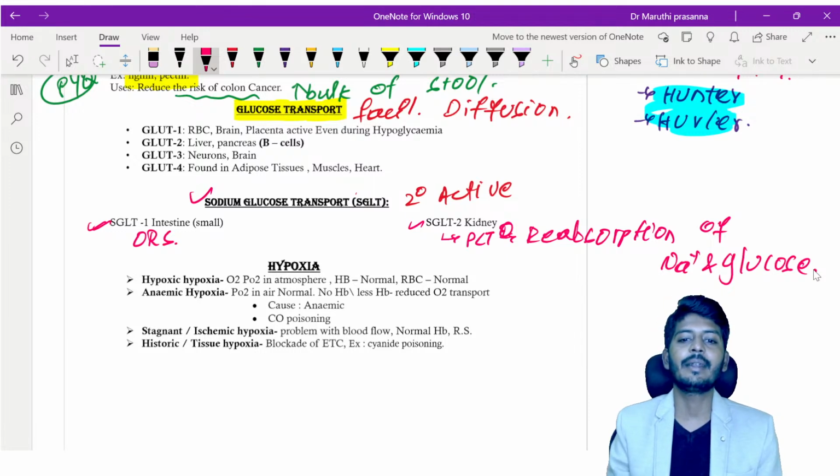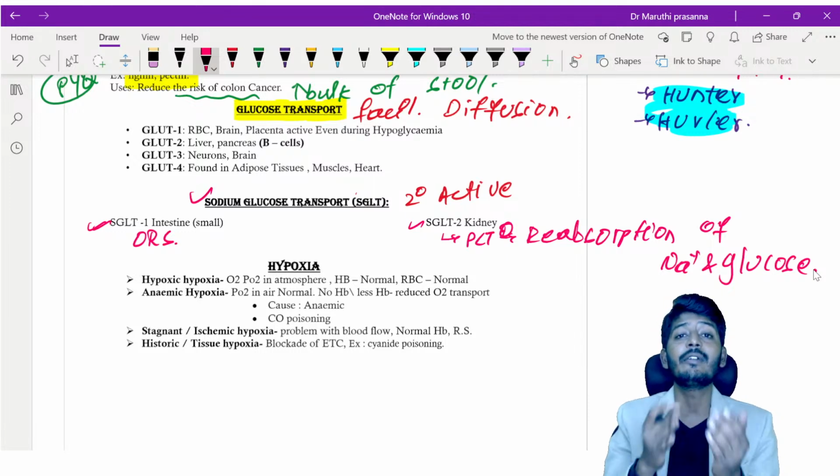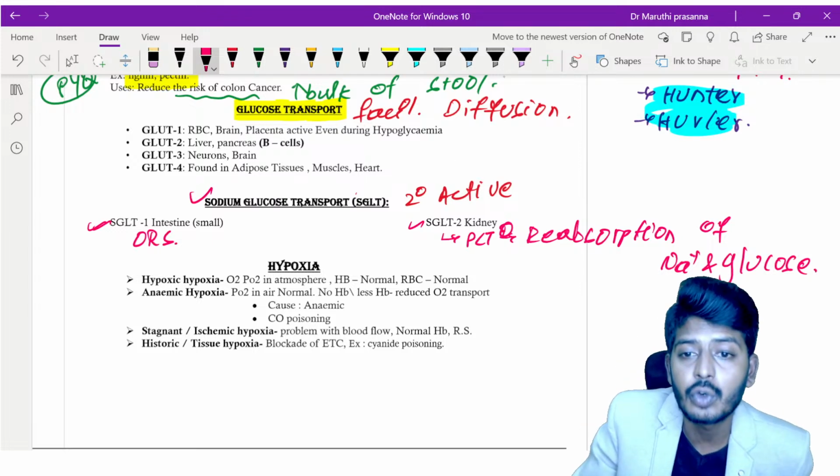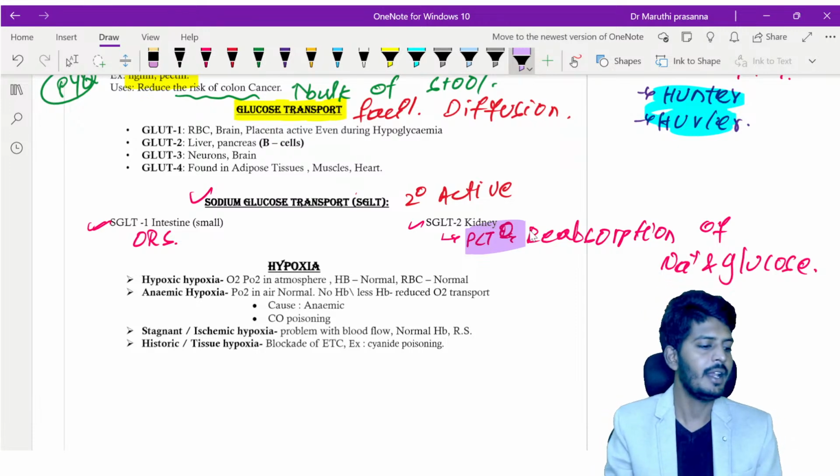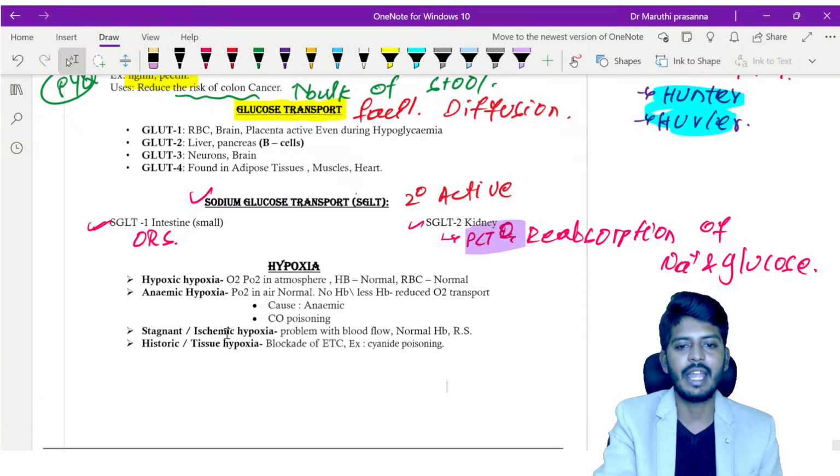Why are we using it for the treatment of diabetes mellitus? Because it will reduce the blood glucose by making the glucose go into the urine. Okay, so this is the location you need to understand. That is the point of SGLT2.